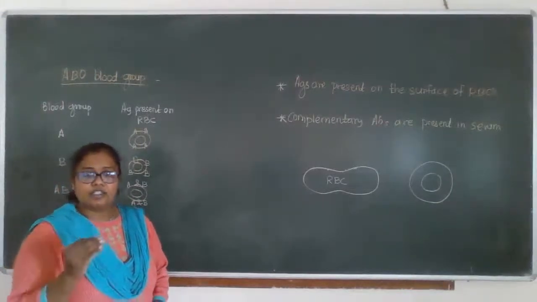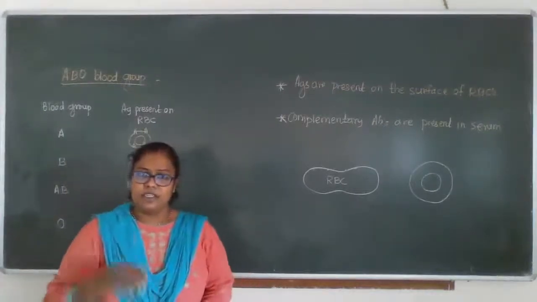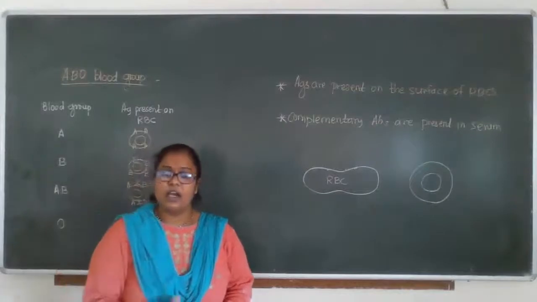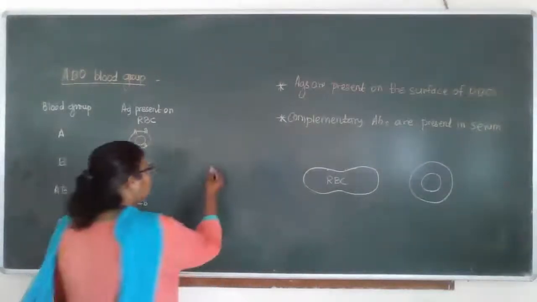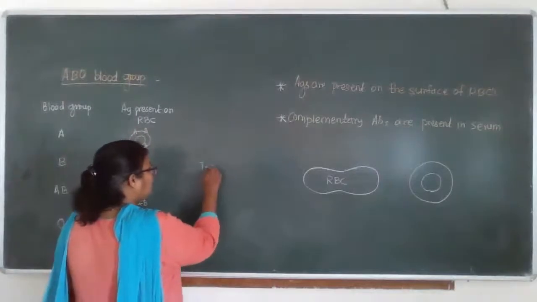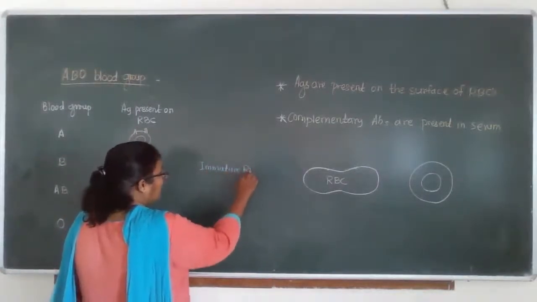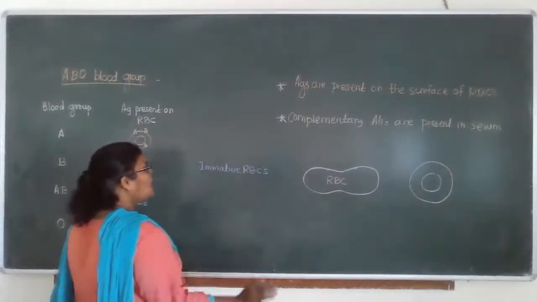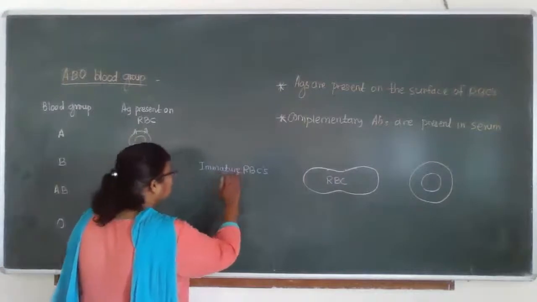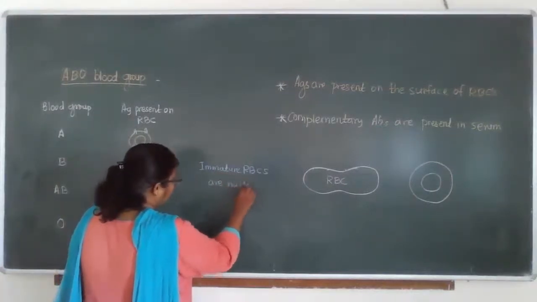At the initial stage of RBC formation, the immature RBCs are nucleated. As everyone knows, our mature RBCs are enucleated, but our immature RBCs are nucleated.